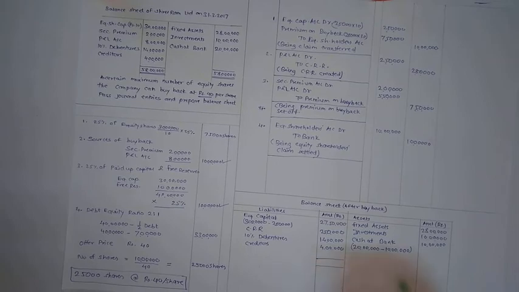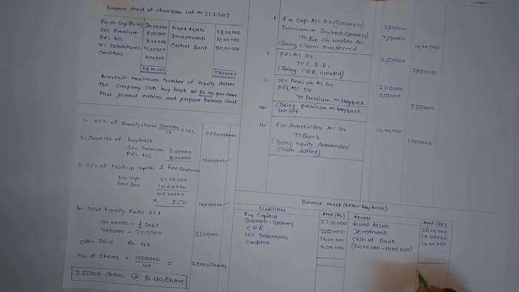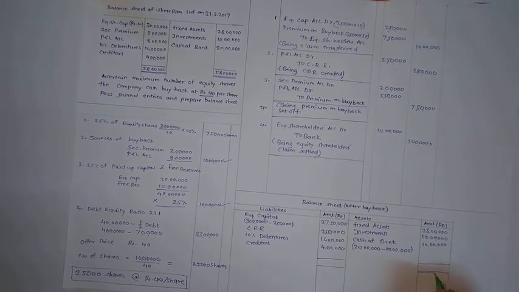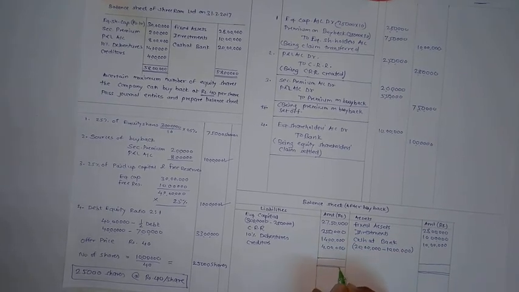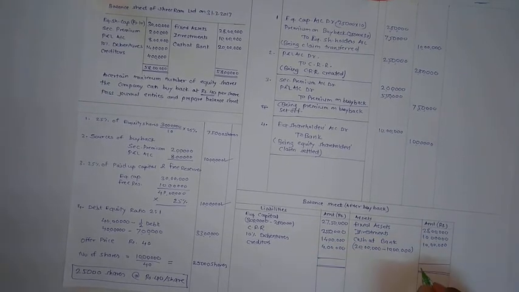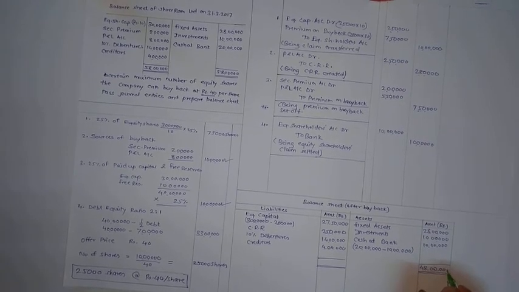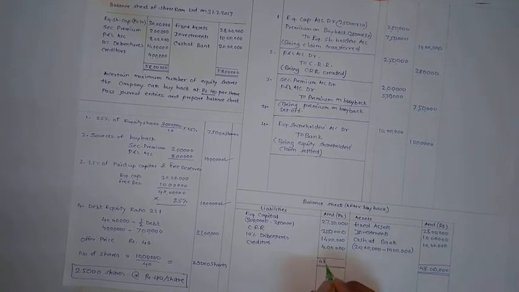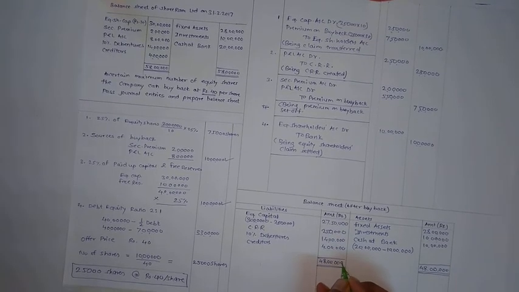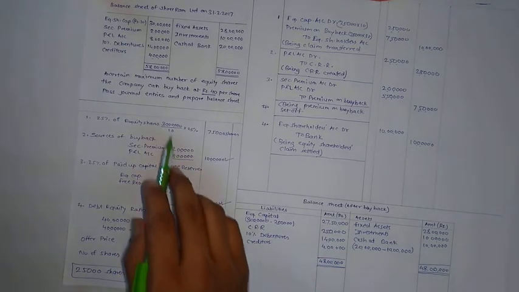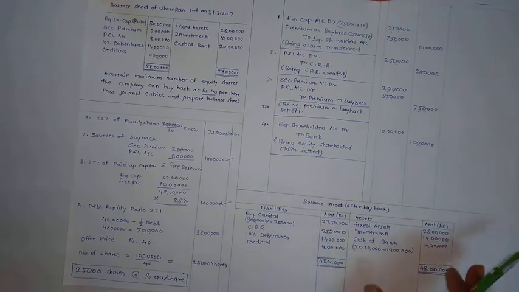And let's take total of balance sheet. It must tally. Total is 48 lakh. So this way buyback question is complete.